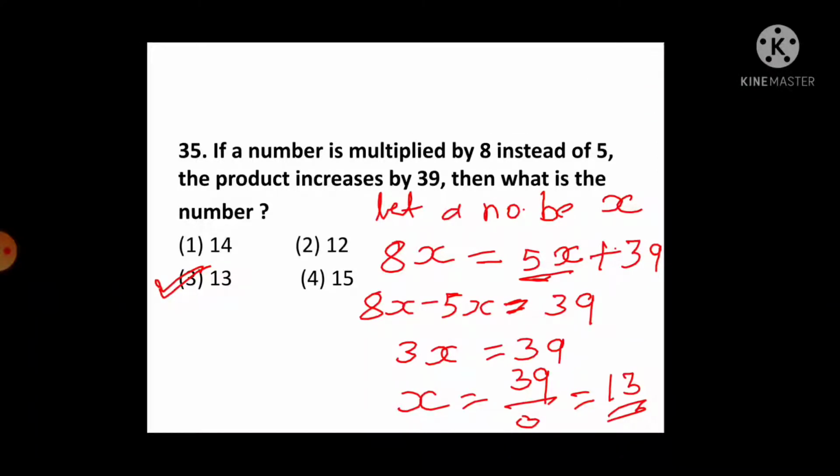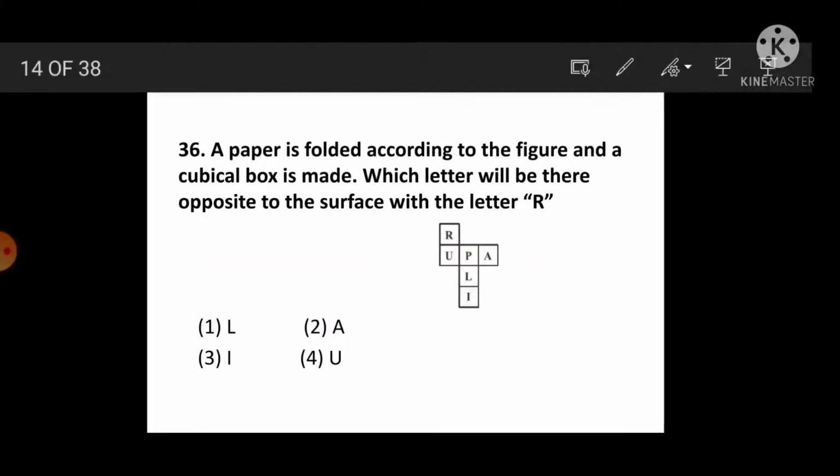Okay, then question number 36. A paper is folded according to the figure and a cubical box is made. Which letter will be opposite to the surface with letter R? See here, we have to do a little logical thinking. U and A will be opposite. If we fold it, U and A will be opposite. Then R will come here and R's opposite will be L. So option 1 will be the correct answer. Okay, I hope you understood this question.